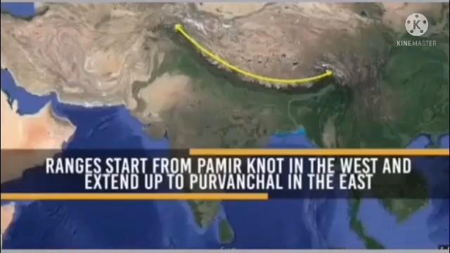We know, children, the Kanchenjunga is the highest peak in India, which is 8,586 meters high. So which is the highest peak in India? Yes, the Kanchenjunga, with 8,586 meters height.